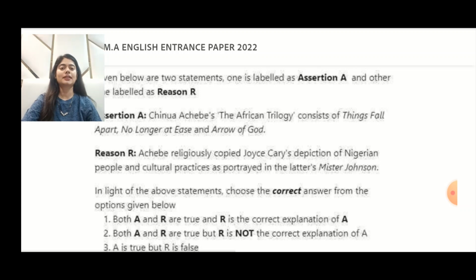And reason reads, Achebe religiously copied Joyce Cary's depiction of Nigerian people and cultural practices as portrayed in the latter's Mister Johnson. In light of the above statements, choose the correct answer from the options given below.